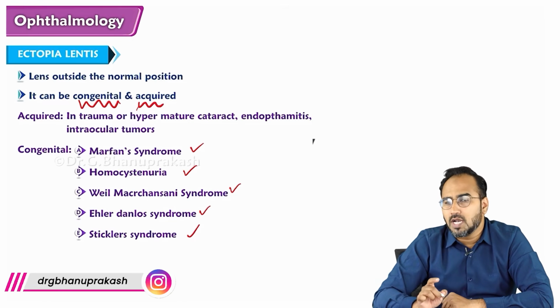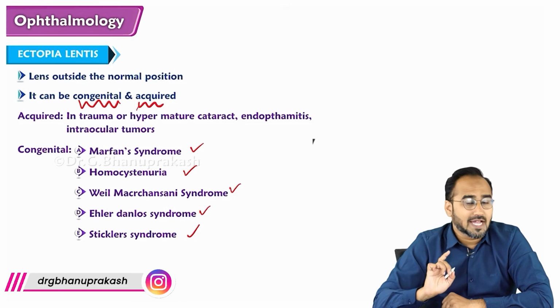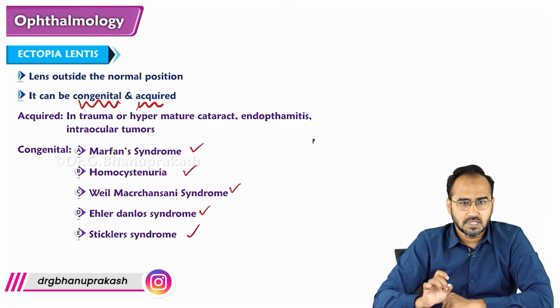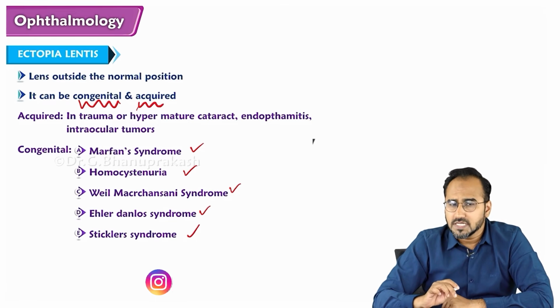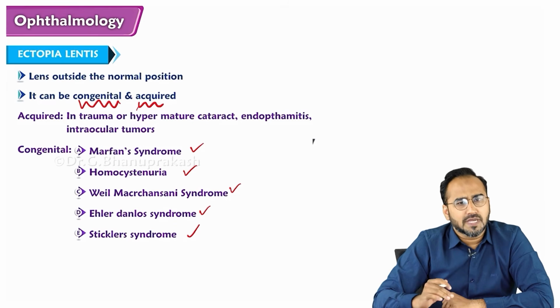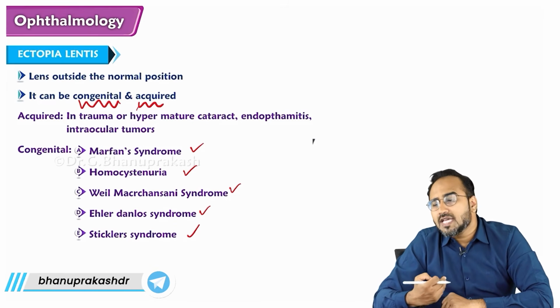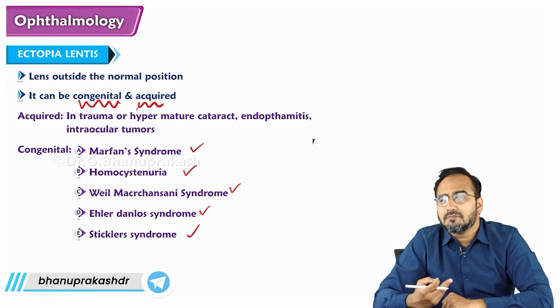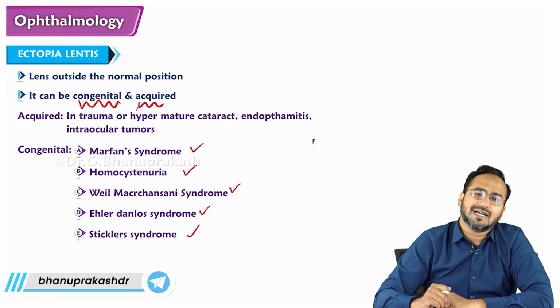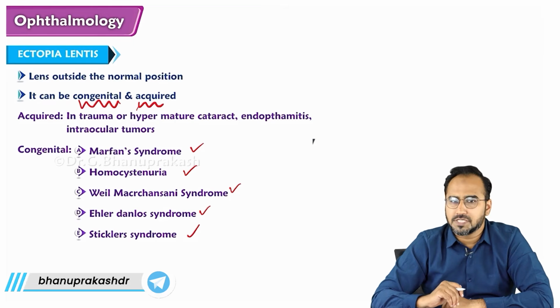Marfan syndrome. Guys, you might have seen a Marfan syndrome patient. They are usually tall. Their hands are long. Their height is long, right? A Marfan syndrome patient will have many problems. One of the ophthalmological problems seen in Marfan syndrome is Ectopia Lentis, lens outside the normal position.